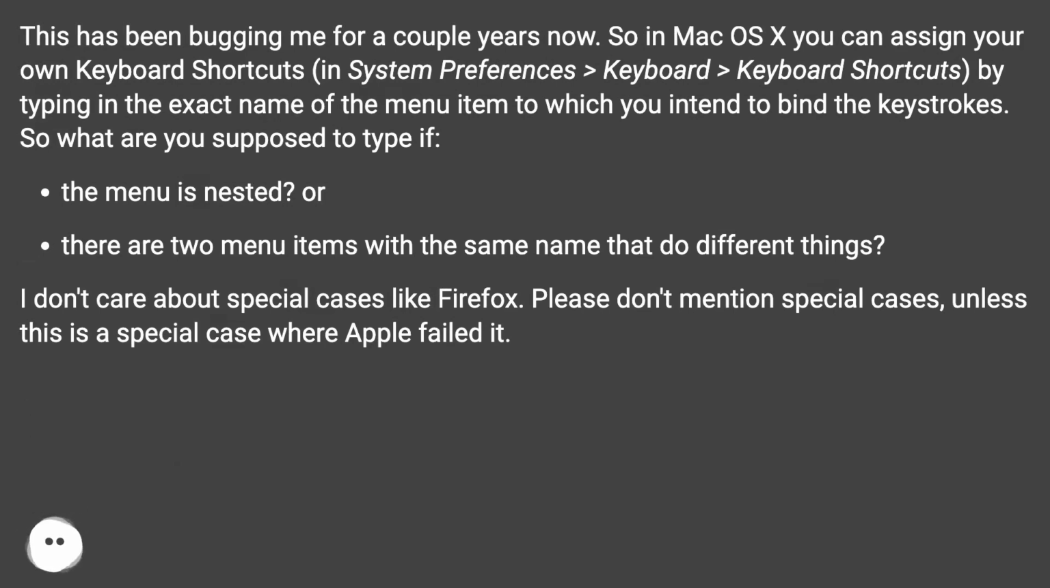In System Preferences > Keyboard Shortcuts by typing in the exact name of the menu item to which you intend to bind the keystrokes. So what are you supposed to type if the menu is nested? Or there are two menu items with the same name that do different things.